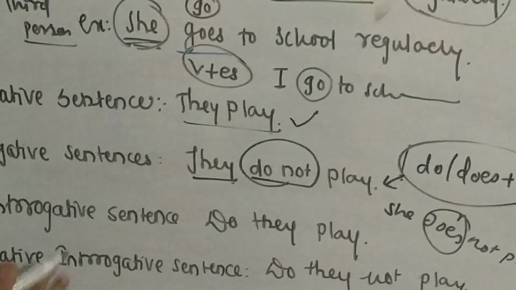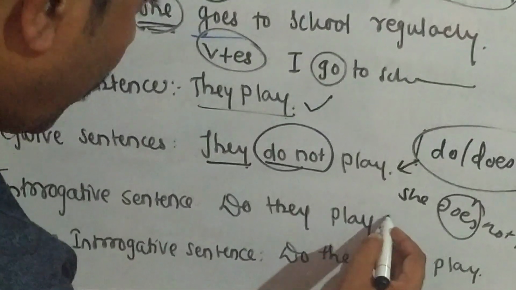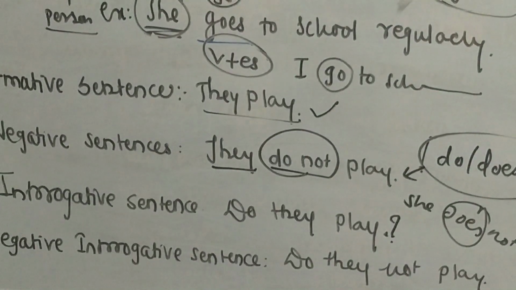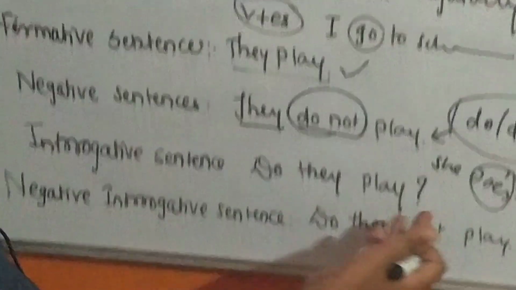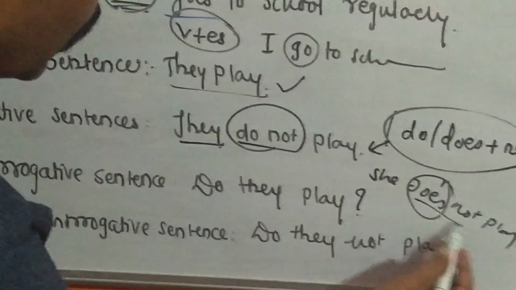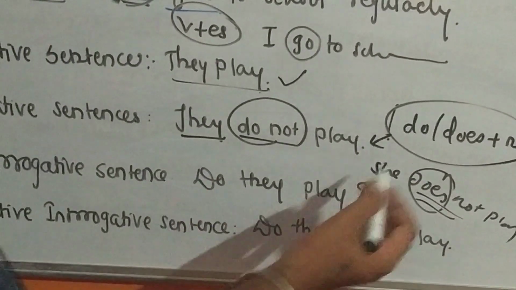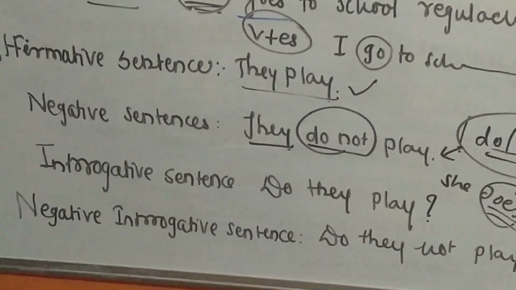Then the interrogative sentence. So, do they play? There is the question mark. Do they play? So write down do and does. For the interrogative sentence, the sentence starts with do and does, and after that, give the question mark.